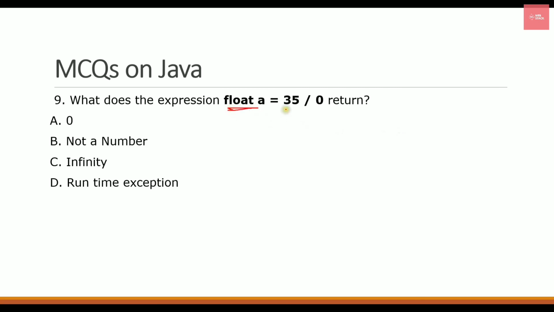Float simply means that whenever you are dividing any number by 0 and it is returning a float, it will always return infinity. The exceptions will only occur if it is an integer. Because here we have written float, the answer will not be runtime exception, but it will be infinity. So the answer will be C.